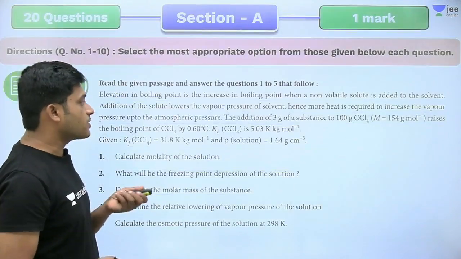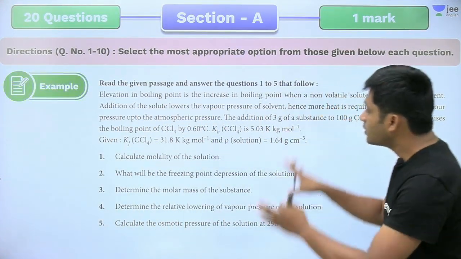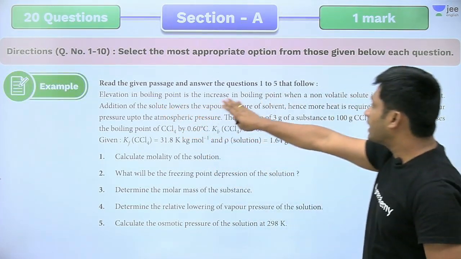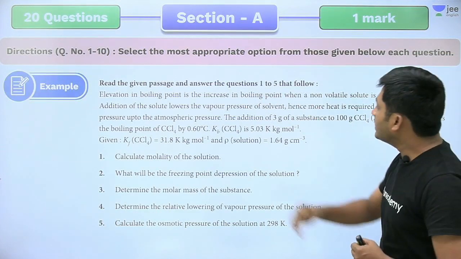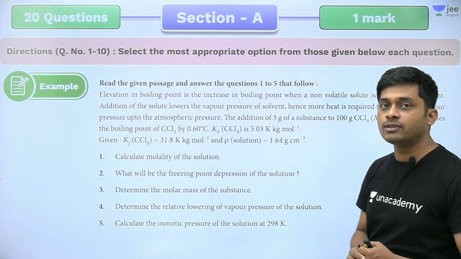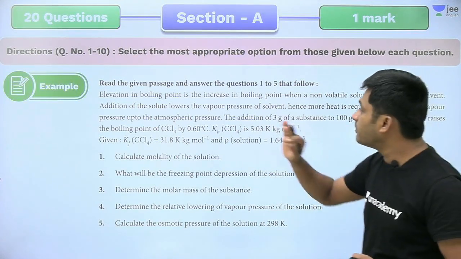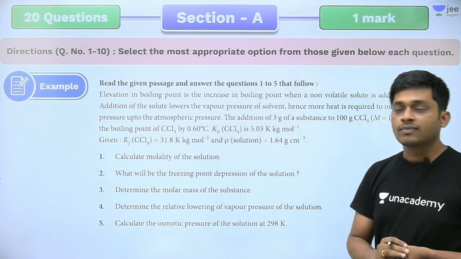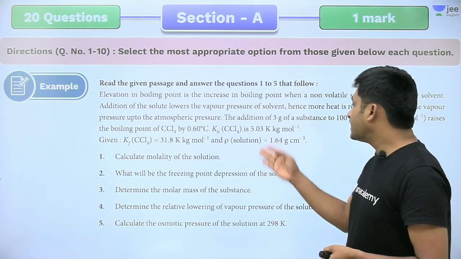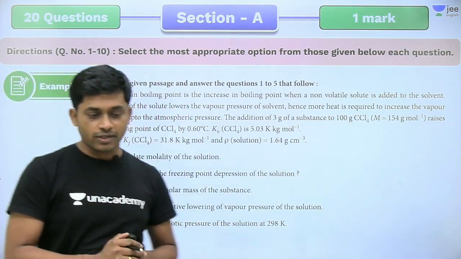So we'll be discussing the first question here, the most expected question from Solutions. Here the paragraph is given: addition of 3 grams of substance to 100 grams CCl4. CCl4 is the solvent. It raises the boiling point of the solvent by 0.6 degree. Kb value is given, even Kf value is given, and the density of the solution is also given.